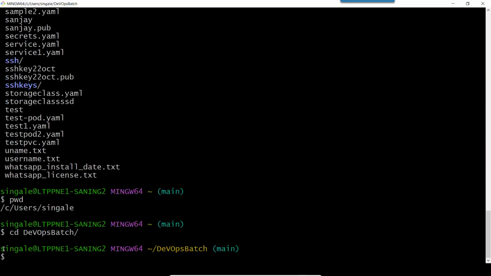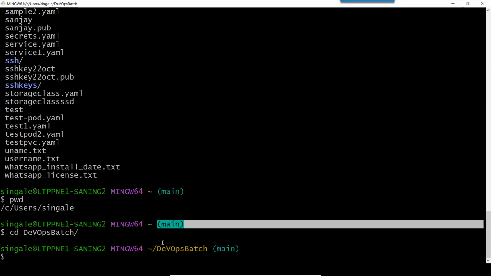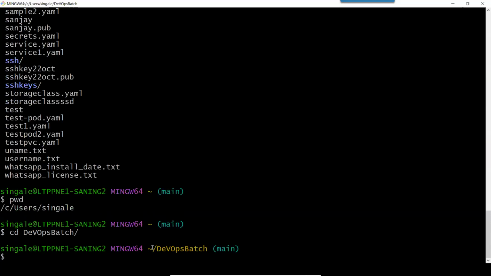Now here you can see earlier it was showing up to this tilde only, and it was showing as main. So ignore this main part. But now you can see it is showing slash DevOps batch. It means I am inside the new folder which I have created. Okay, so I hope now everyone understands how to create a new folder in Linux, or we will call it a directory. So very simple command.